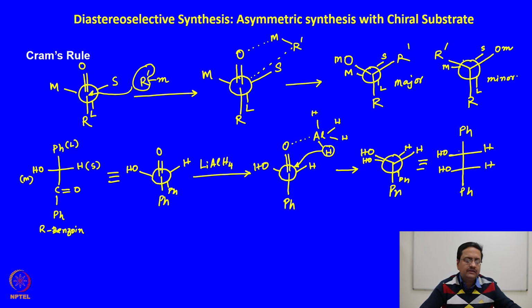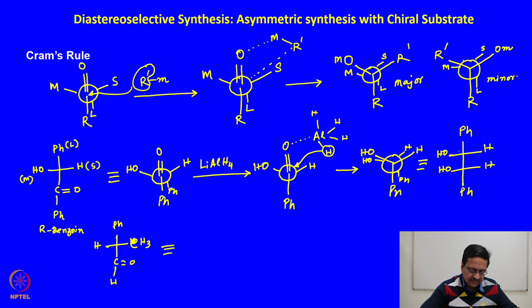Similarly, let us try to see with one more example, where you have a chiral center which is containing Ph, CH3, H and C double bond O, no, C double bond OH.